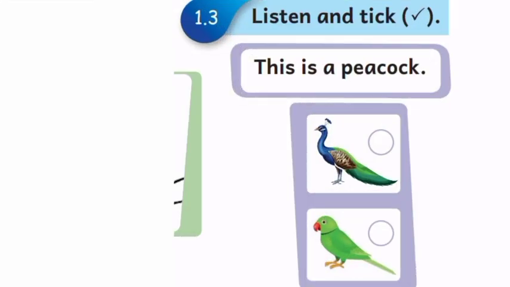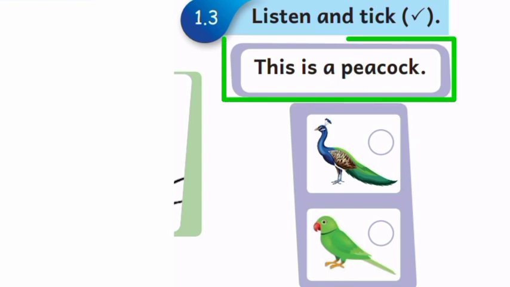Listen and tick. Listen to the sentence. This is a peacock. See the picture? Yes, the first one is peacock. The second one is parrot. So we tick the first picture, peacock.